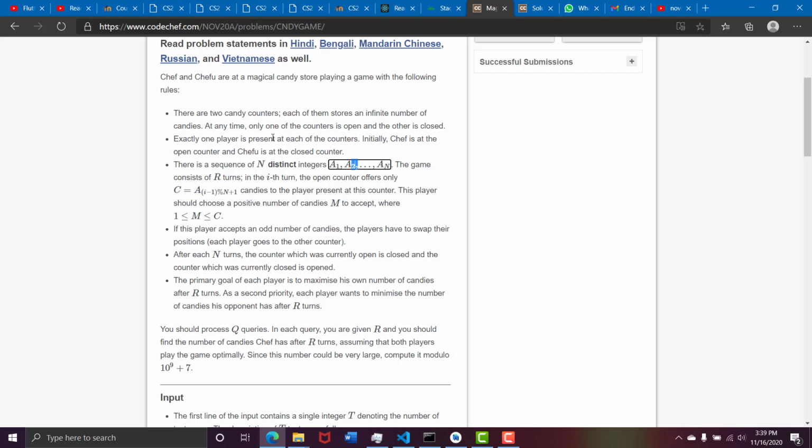So if there is no one, then chef can always have the turn and his sum will always be incremented. But if there is a one, then there is no way that chef can choose an even number, as he can't choose 0 candies, he has to choose at least one. Hence at that moment they have to swap, and then the other person will also get some candies.